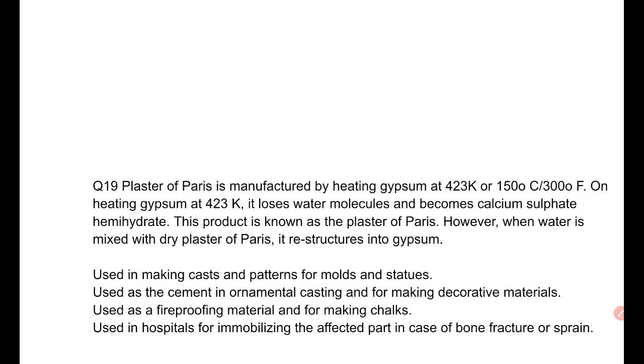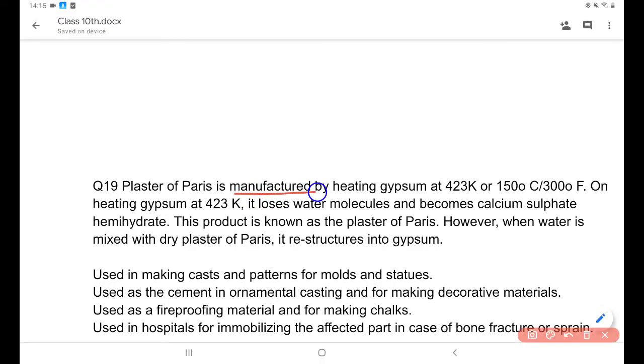Write the formula of bleaching powder and what is plaster of Paris. Here is the answer for plaster of Paris. Plaster of Paris is manufactured by heating gypsum at 423 Kelvin, or 150 degrees Celsius, or 300 degrees Fahrenheit. On heating gypsum at this temperature, it loses water molecules and becomes calcium sulfate hemihydrate, known as plaster of Paris. When water is mixed with dry plaster of Paris, it is restructured into gypsum.